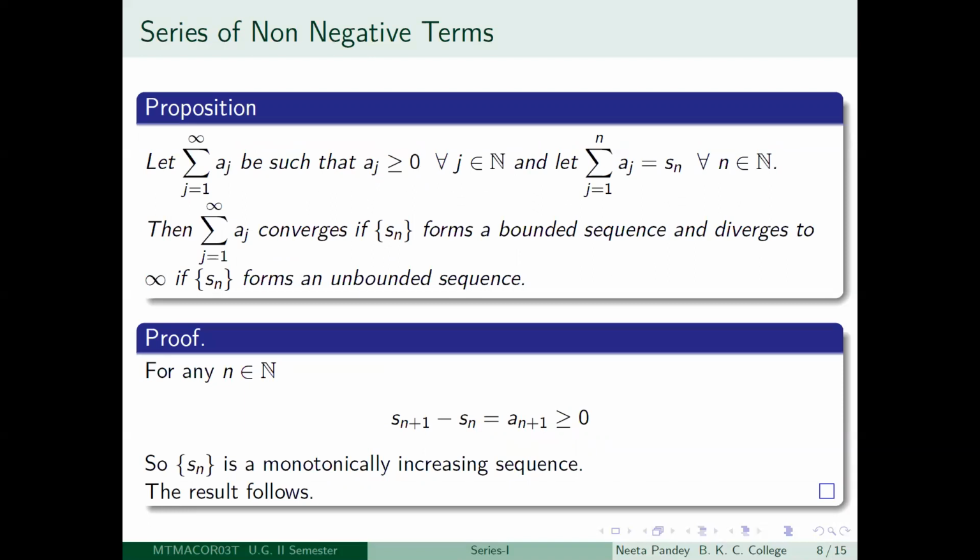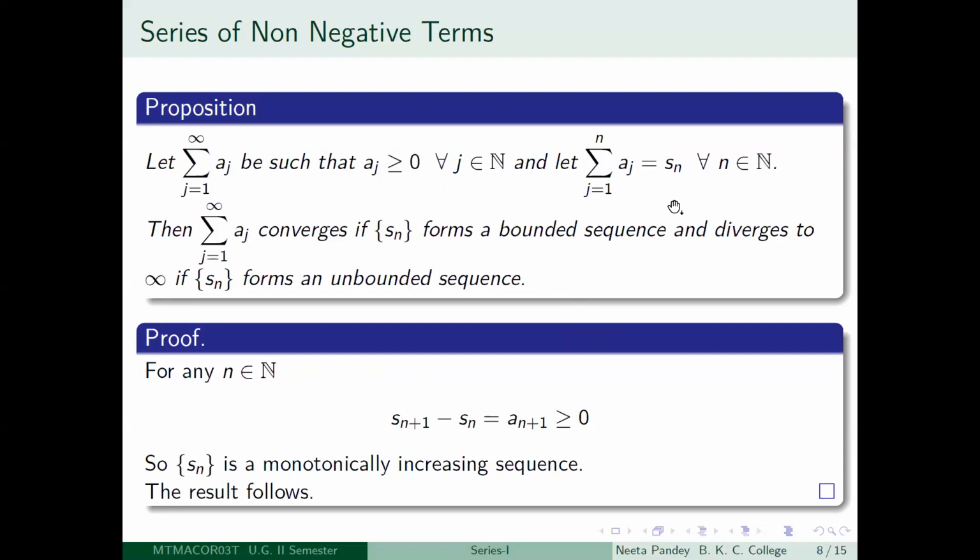But suppose now that you take a series summation j is equal to 1 to infinity aj, where each aj is non-negative. So aj is greater than or equal to 0 for all j positive integers. Then what happens? Then what I want to claim is that it is not going to be an oscillatory series. It will either converge or diverge to infinity. That is our claim. So how will you prove that?